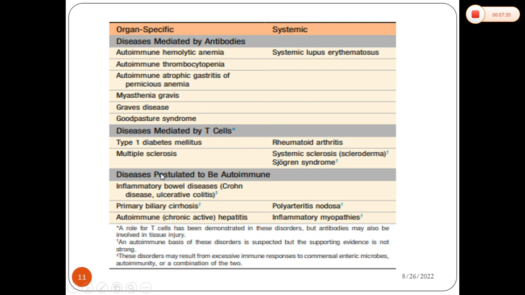Next is diseases which are postulated to be autoimmune. The exact reason for these diseases is not known, but it is supposed that the main reason may be autoimmune. So that is why this is explained as diseases postulated to be autoimmune. The best example is inflammatory bowel disease. That is a disease affecting the small intestine and more often the large intestine. It is mainly confined to the large intestine, and the theory behind it is that it is supposed to be autoimmune.